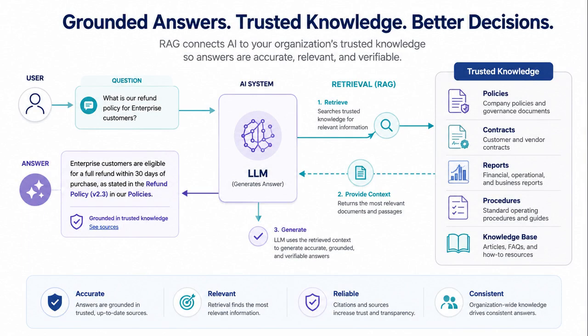Now let's look at what problem RAG solves. Large language models do not automatically know your private business data. They may not know your latest policies, contracts, reports, or procedures. RAG helps connect the model to that knowledge. It can retrieve the right information before answering. This is useful for enterprise search, policy Q&A, customer support, and documentation. RAG is mainly about better knowledge grounding. It answers, what information should the AI use?